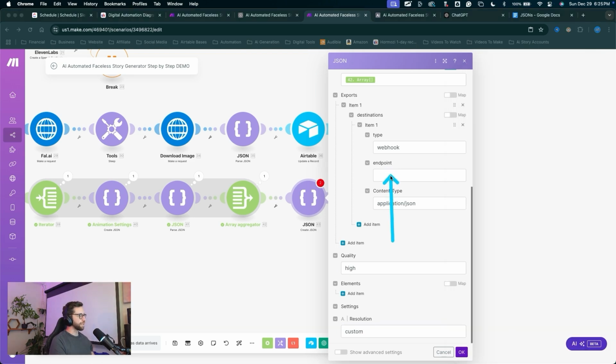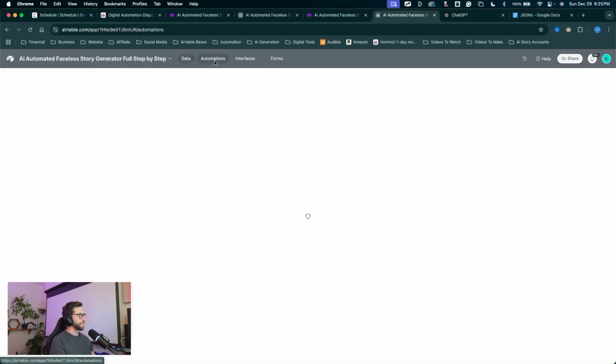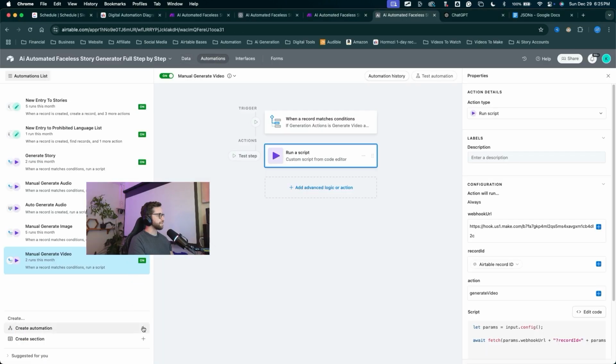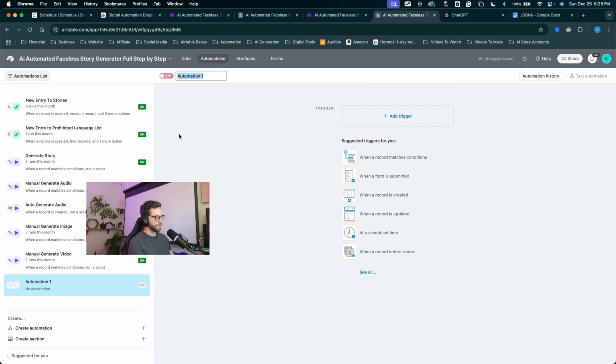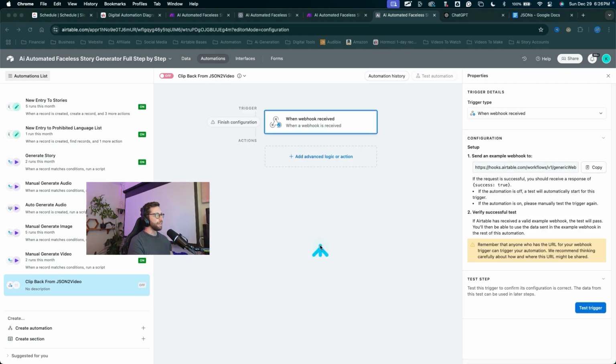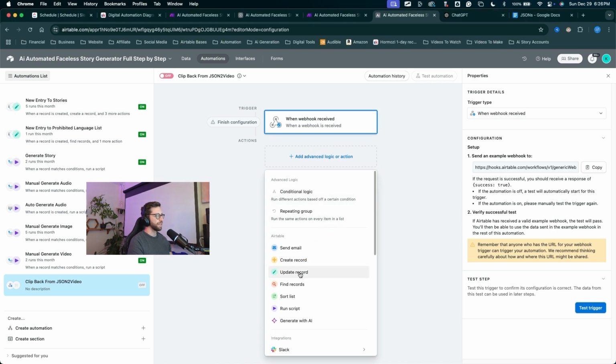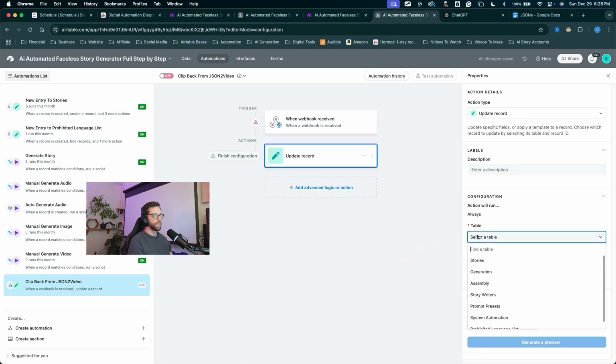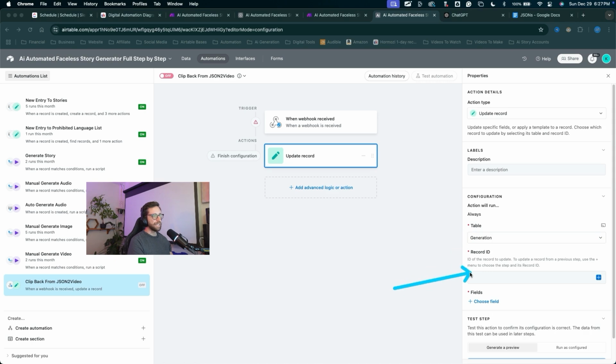All right, for the endpoint, let's jump back over to Airtable real quick to fix up another automation. I'll come into the automations tab, come down, click the plus to create a new automation. We'll call this clip back from JSON to video. Let's add a trigger when webhook received. Now we won't be able to finish this one off until we push some data through, but let's go ahead and click add action, update a record. This will be in the generation table. Record ID, we cannot fill out yet, so we'll leave that one unfinished.